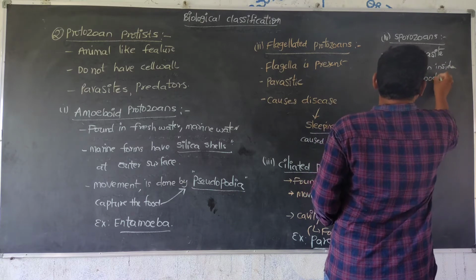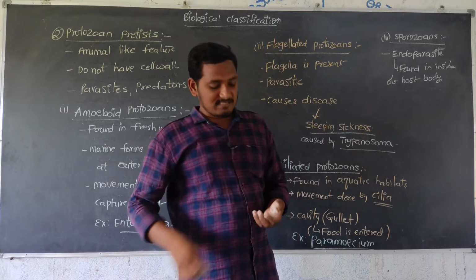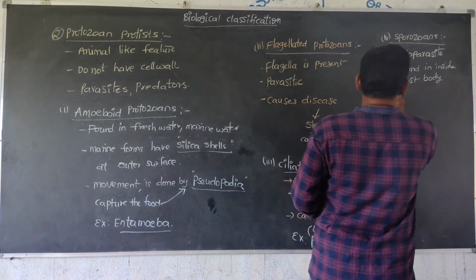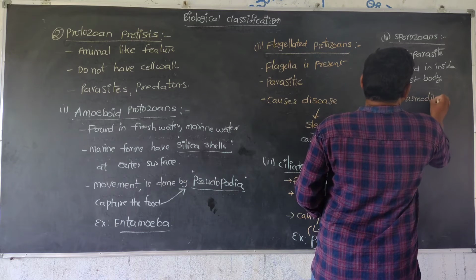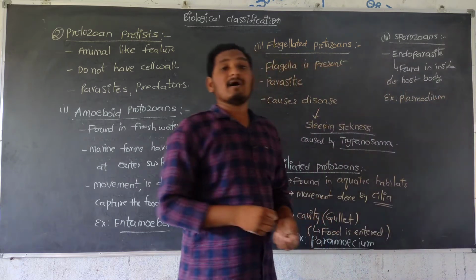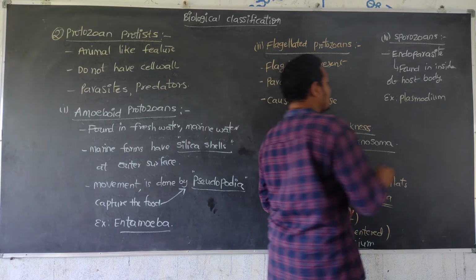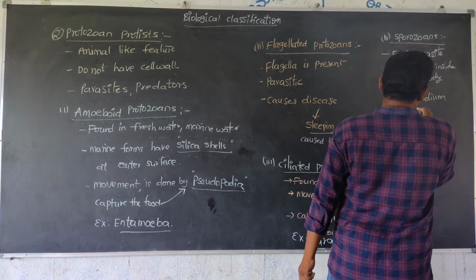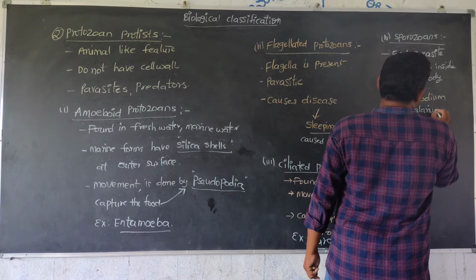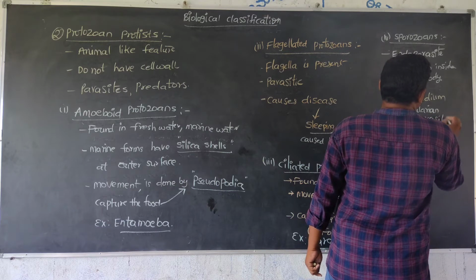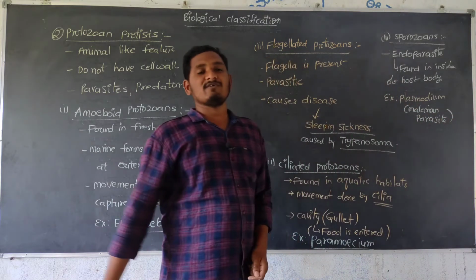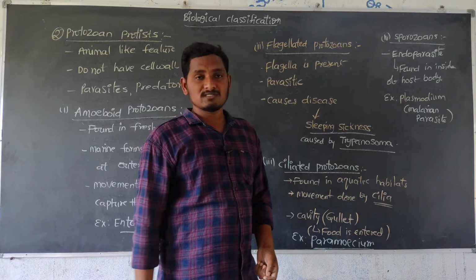For example, Plasmodium vivax. This Plasmodium vivax is a malarial parasite. Plasmodium vivax is an example for sporozoans.